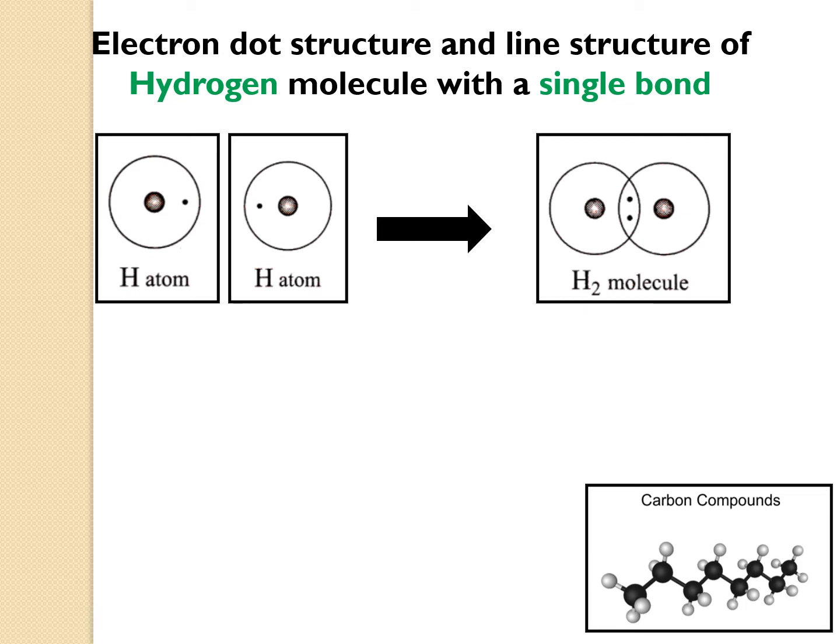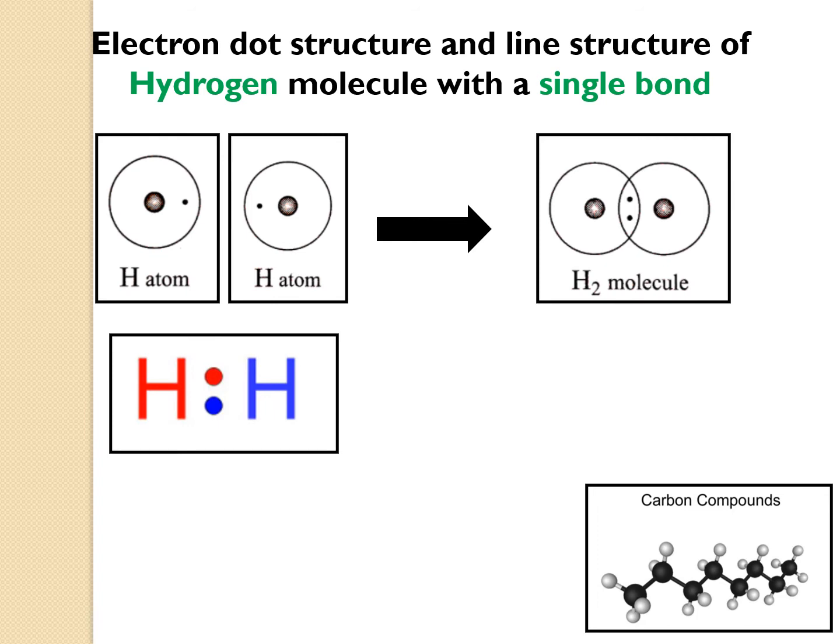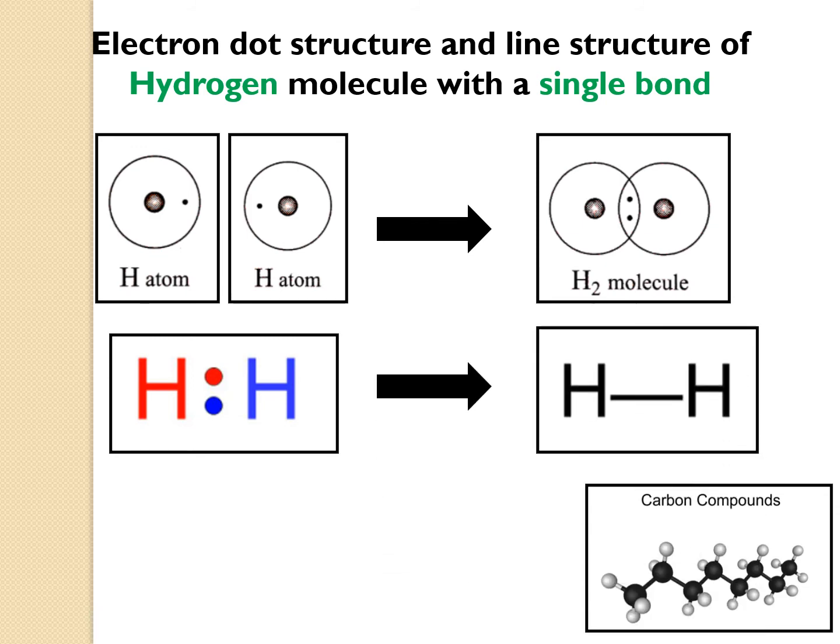Now let's see how the line structure is done. So your hydrogen 1 and second hydrogen, 2 electrons which are there. Now instead of 2 electrons, it will be represented by a line. So this shows that there is a single bond taking place between two hydrogen atoms. So the hydrogen molecule is formed by a single bond because there is only one electron which is shared by each of the hydrogen atoms.